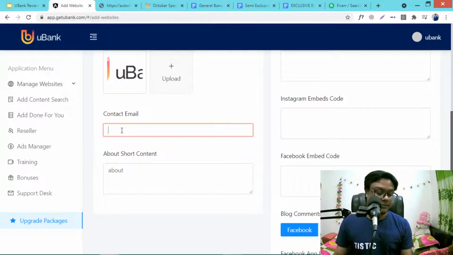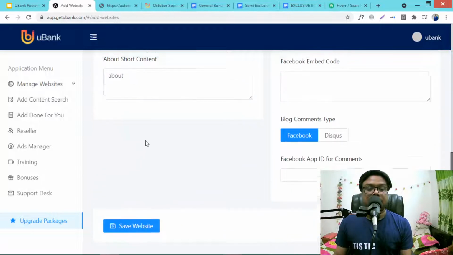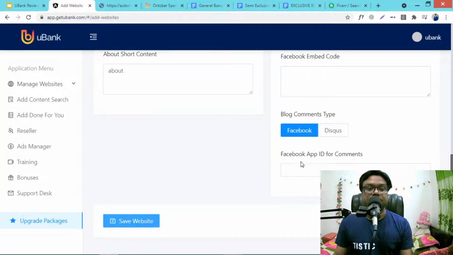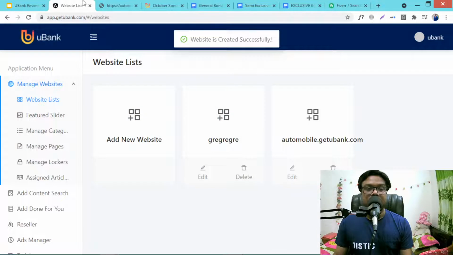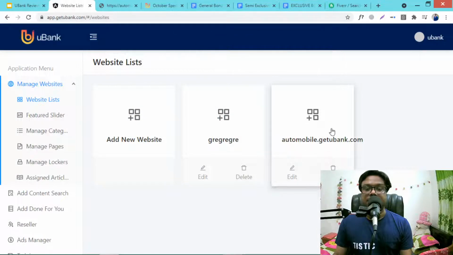Contact mail, for example support at xyz dot com. I am just showing you the example at the rate of your domain name. See, the website is created.